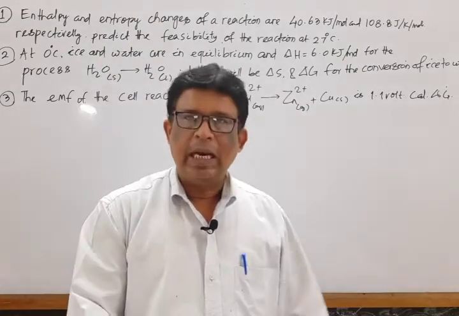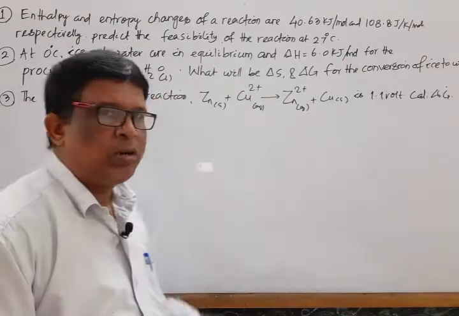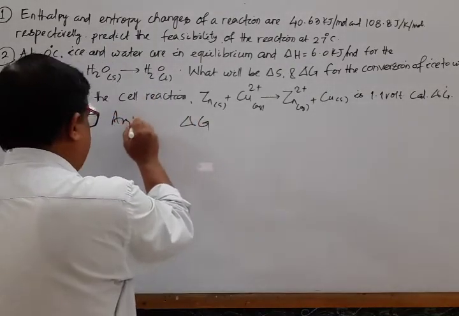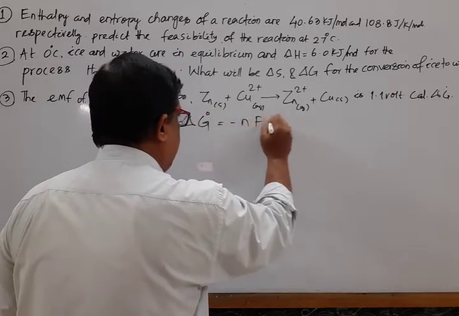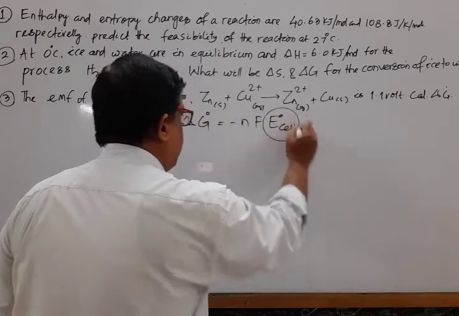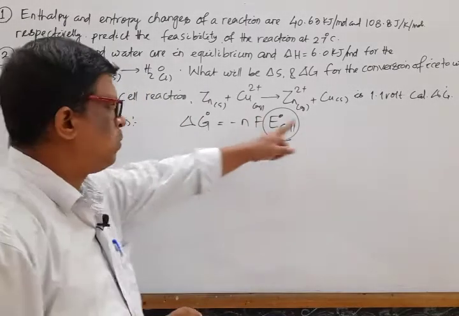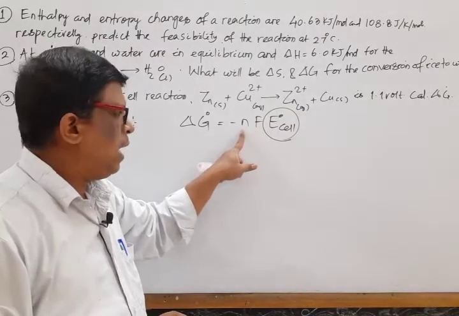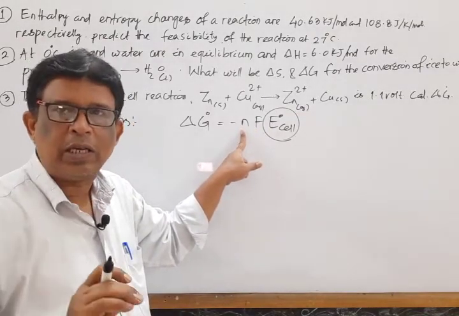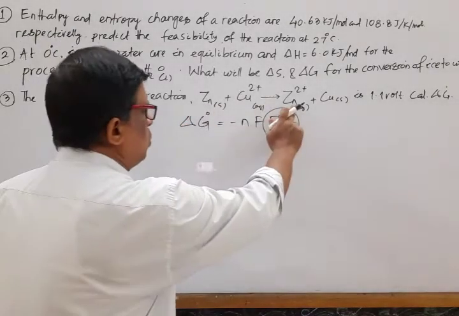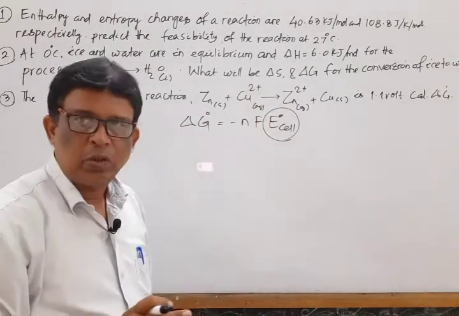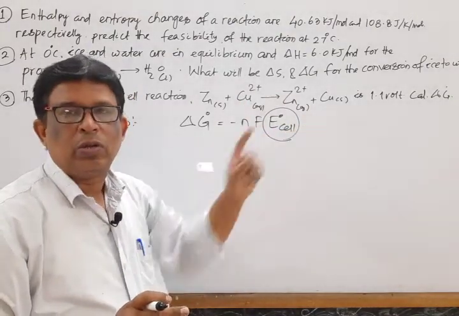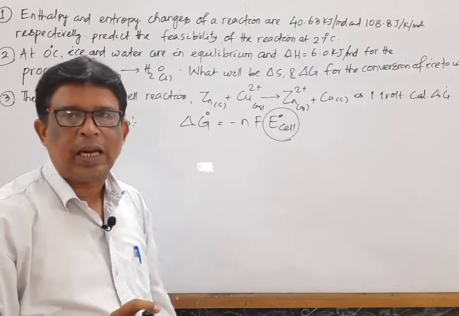We know one relationship is there, that is free energy change and electrical work done. Del G naught is equal to minus nF E naught cell. So here E naught cell, that is the EMF of the cell, is given. F is fixed, we know, that is 96500 coulomb, and n is the number of electrons involved in the cell reaction. Mark that. Zinc transfers to zinc 2 ion, means it loses 2 electrons. Copper 2 plus ion transfers to copper, means it gains 2 electrons. So the number of electrons involved in this cell reaction is 2.